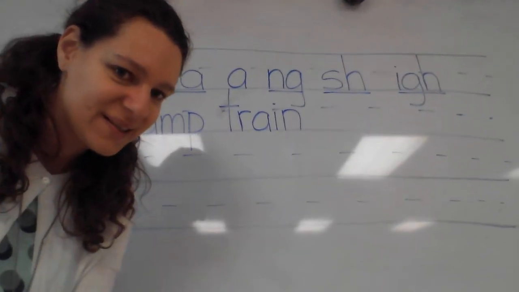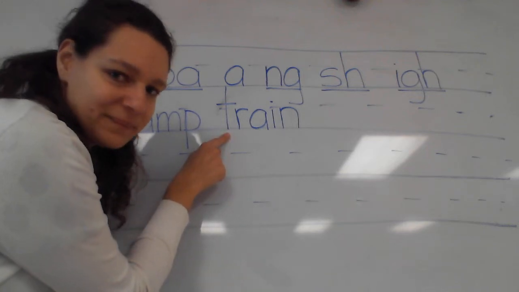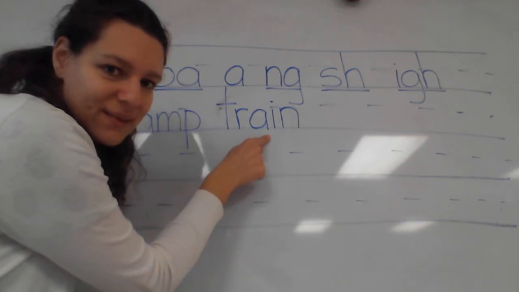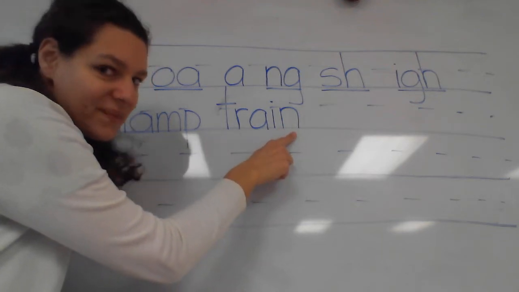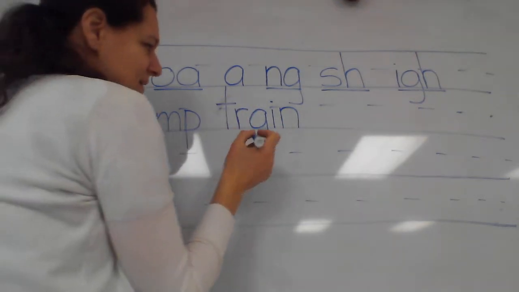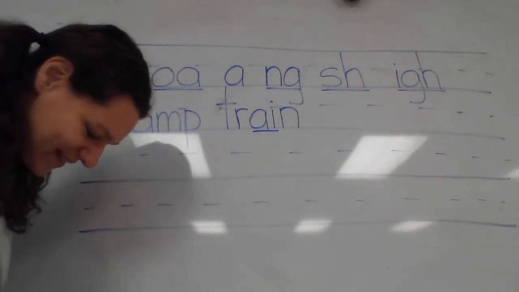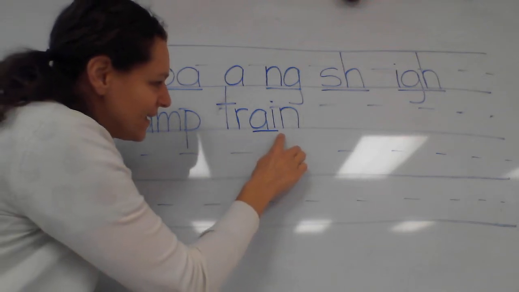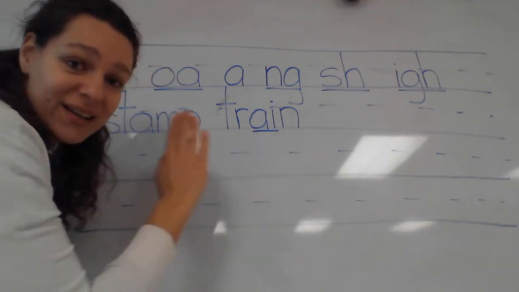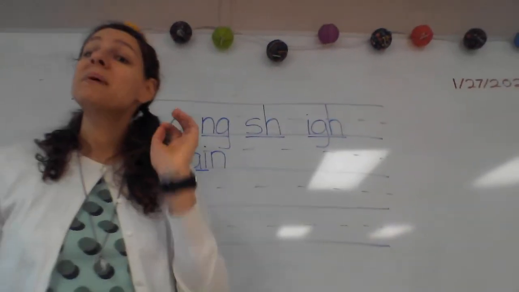All right, make sure yours looks like mine. Does this need a marking? This one? This one? Good, we need to underline it. How about this one? All right, we underline this because those 2 letters are working together to make that A sound. All right, let's read our word. Good, train. All right, our next word is plane.